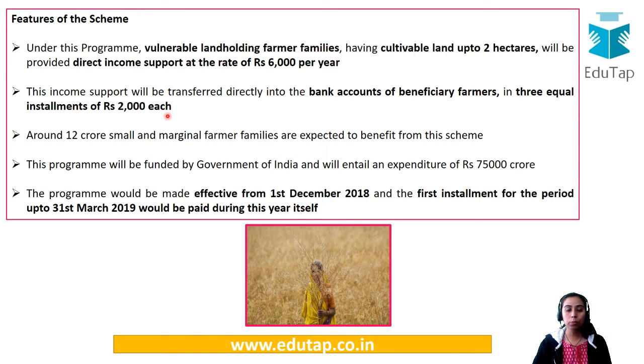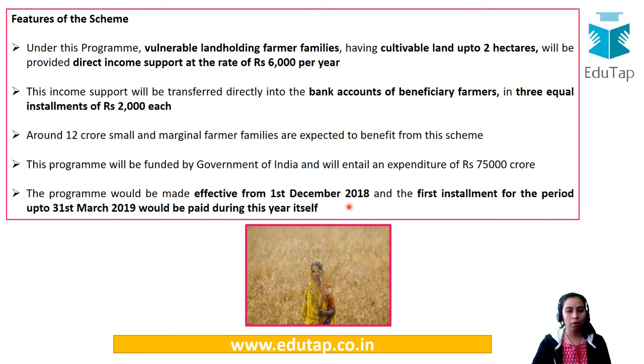Okay, so installments of rupees 2,000 are there, not 3,000. I'm sorry about that. So 3 equal installments of rupees 2,000 each would be given to the farmer, and around 12 crore farmers are expected to be benefited. So government has earmarked an expenditure of rupees 75,000 crore. Another important thing is that it will be effective from the 1st December 2018 itself.